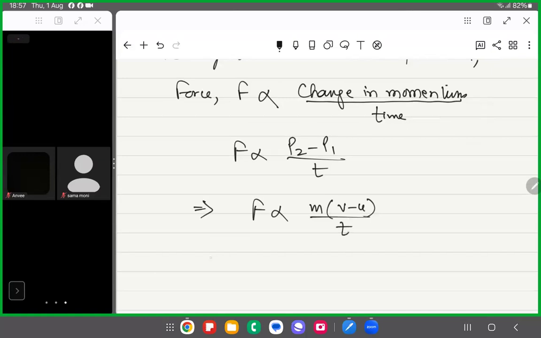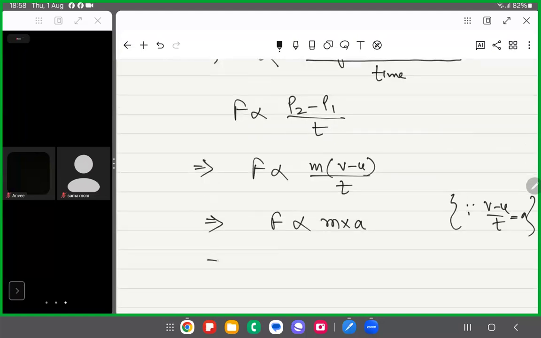Now F is directly proportional to, can you tell me what is (v minus u) upon t? Change in velocity over time. What is it? Acceleration. Yes, this is acceleration. So (v minus u) upon t is our acceleration. So can we write it as F is directly proportional to m into a?